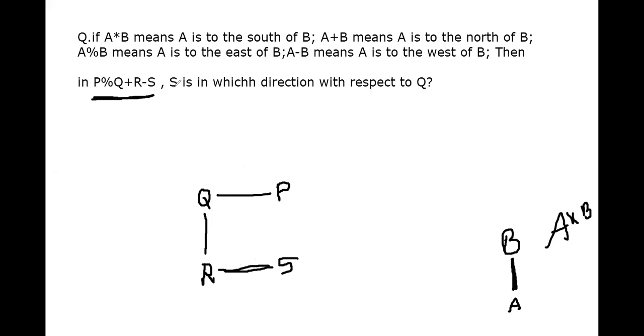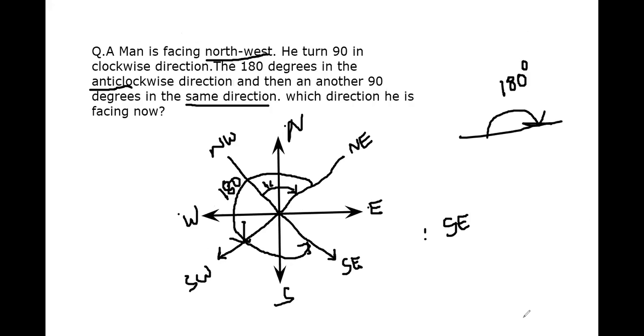So now the question given is, S is in which direction with respect to Q? S is in which direction with respect to Q? Okay. So we have to identify this direction. What is this direction? Answers. Yeah, getting answers. Everyone understood? Yeah. So answer is southeast. So for previous question also answer is southeast. Yeah, correct, right? So here also answer is southeast.